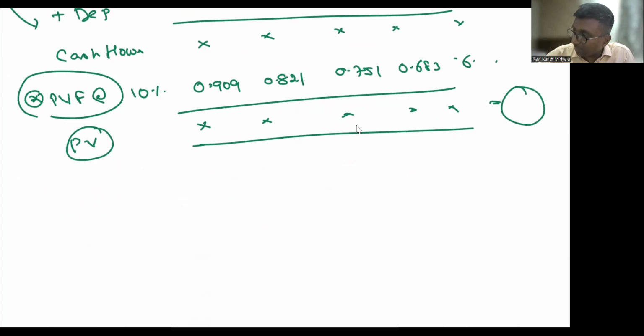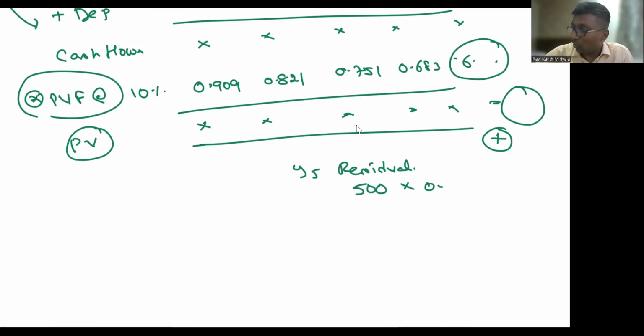Plus, not only that, the residual value will be there now, my dear. Sir, I'm getting 500 rupees at the end of the fifth year. Oh, is it? And what is the fifth year factor? Sir, the fifth year factor is equal to 0.632. Multiply, and you get a number. So if I say this is equal to A, this is equal to B, value in use is equal to A plus B. Value in use is equal to what, my dear? A plus B.